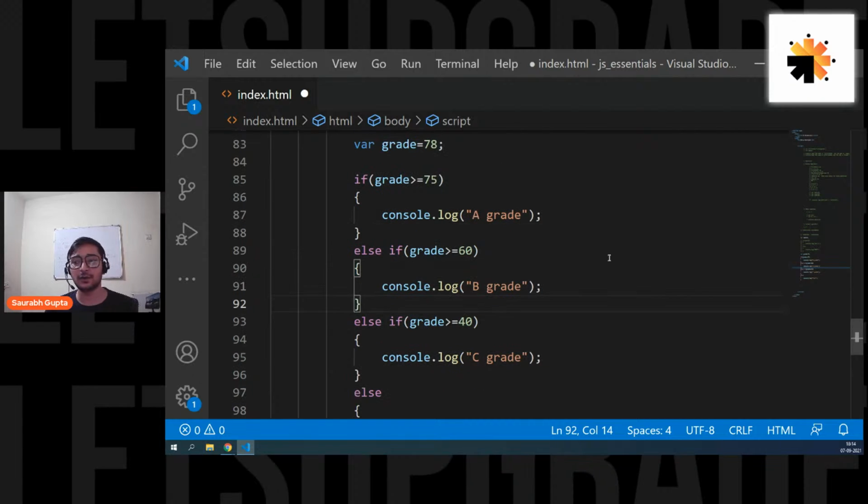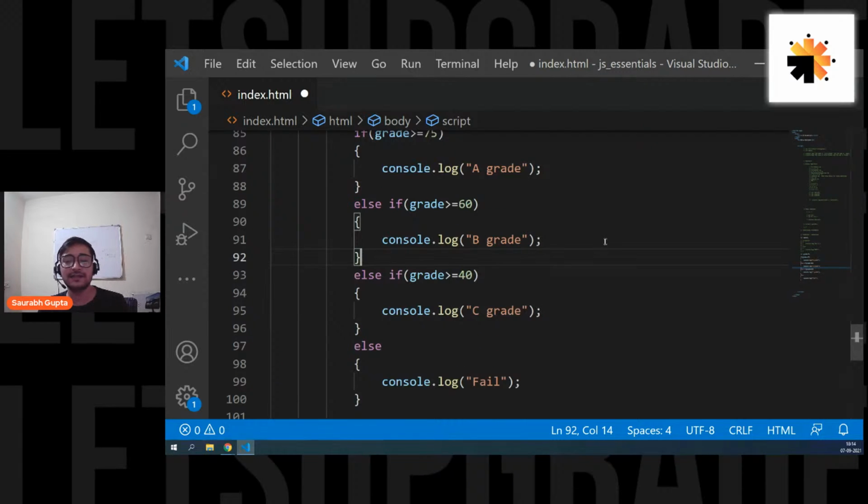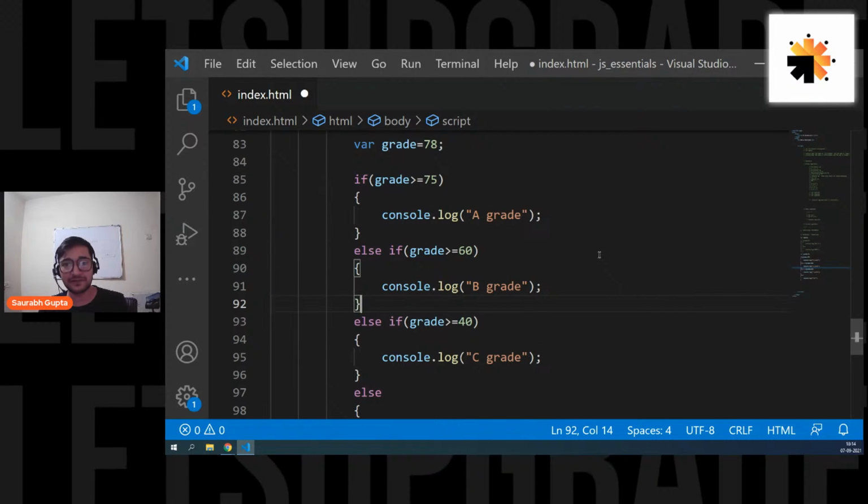So in this scenario, you can use this multiple if, because either it will be 75 or greater, or 60 or greater, or 40 or greater. Otherwise, I fail. So for these kind of scenarios, you can use a multiple if statement where you want to write multiple conditions, but only one of the conditions is going to be true. In that scenario, you can definitely use multiple if. Is that clear, everyone? Now let's also test it out, because it's not perfectly complete. There are still some problems, but at least the basics are clear, right?